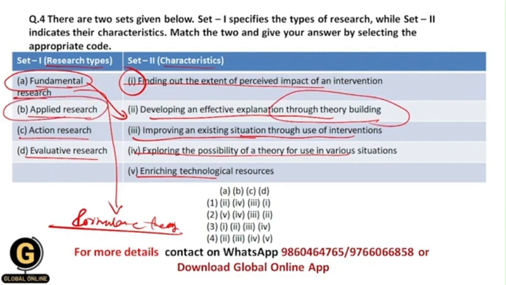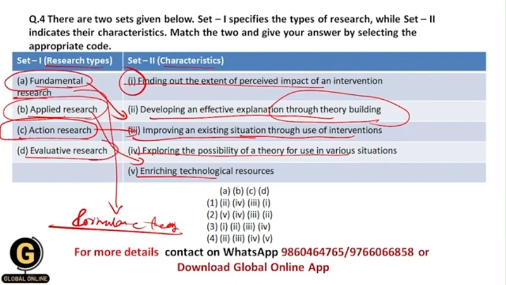Within applied research we basically apply various principles, laws or theories to the problems we are solving. And that's where applied research will go for the fourth option, exploring the possibility of a theory for use in various situations. Next is action research. Within action research, we solve existing problems through our interventions or our immediate actions upon it. And that's why C will go for the third option, improving an existing situation through use of interventions.